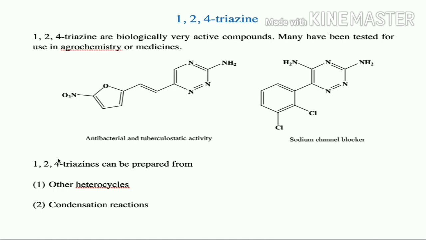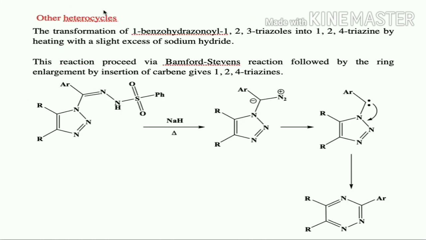And if we come to the preparation, 1,2,4 triazines can be prepared from other heterocycles and by condensation reaction. So now we will see how we can prepare 1,2,4 triazines using other heterocycles. This is the way we can prepare 1,2,4 triazine: the transformation of 1-benzohydrazonoyl 1,2,3 triazole into 1,2,4 triazine by heating with a slight excess of sodium hydride.